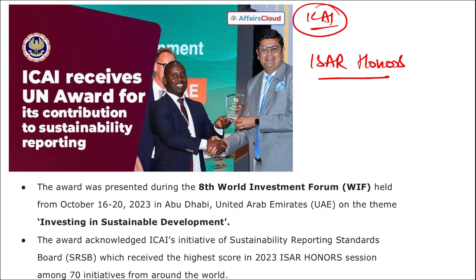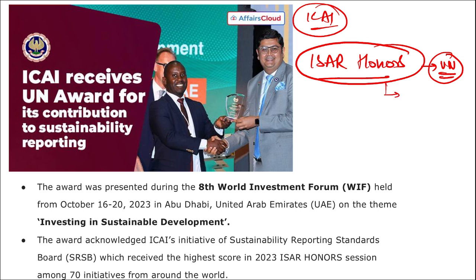Remember, this is a UN award, and this award is basically to support the efforts on enhancing the quality of companies that are reporting on their contribution to 2030 agenda for sustainable development. I repeat, this ISAR honors is given by UN, and this award aims to support and enhance the quality of the reporting of attaining sustainable goals by 2030, correct?